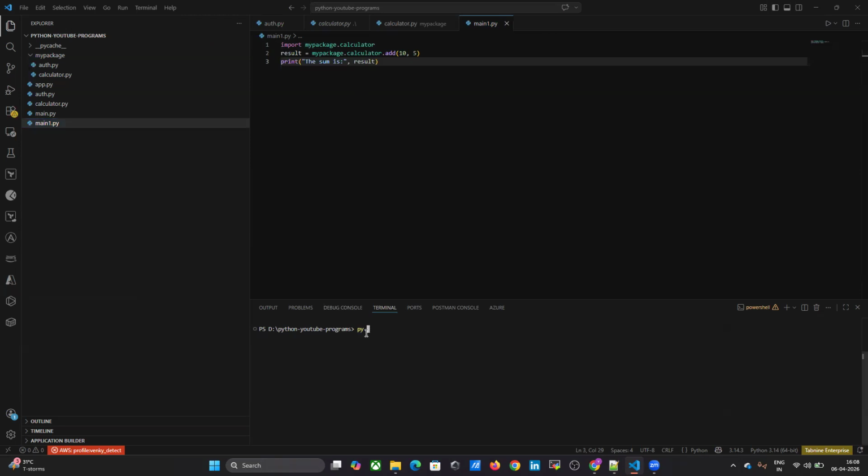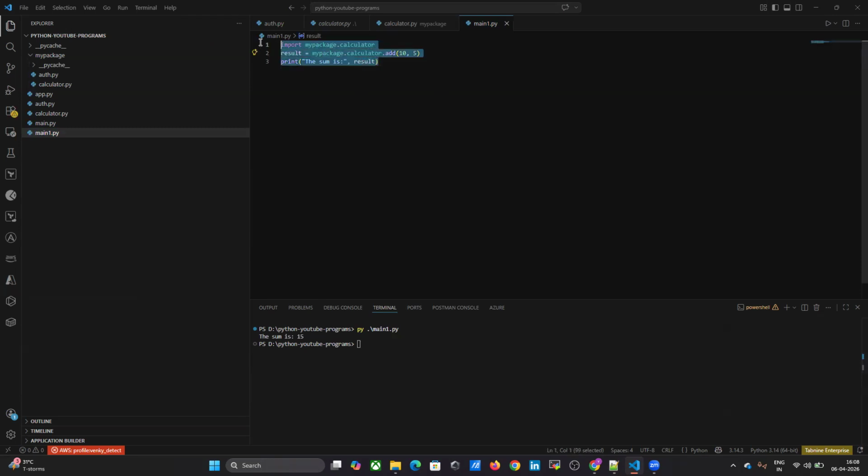Python main1.py. See, the sum is 15. It is coming, right?